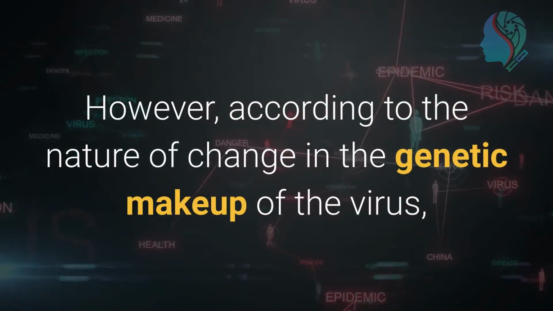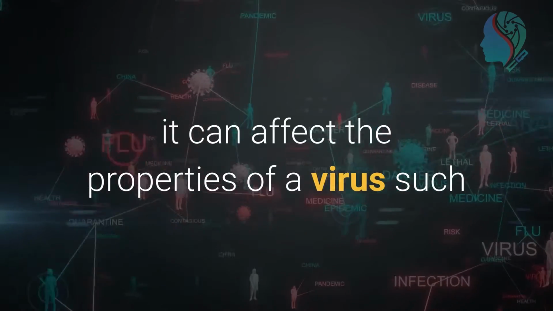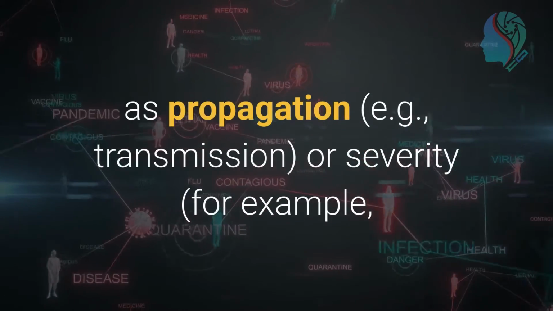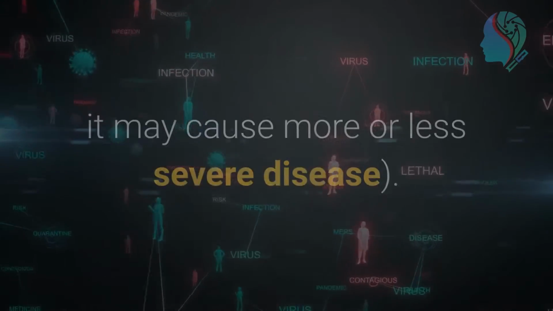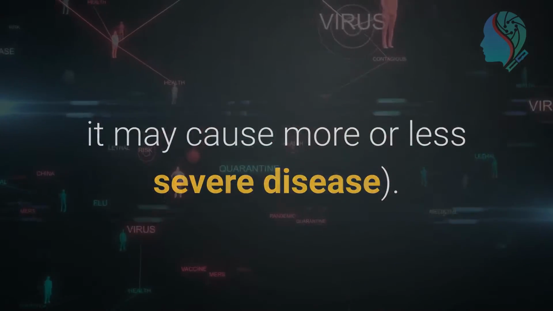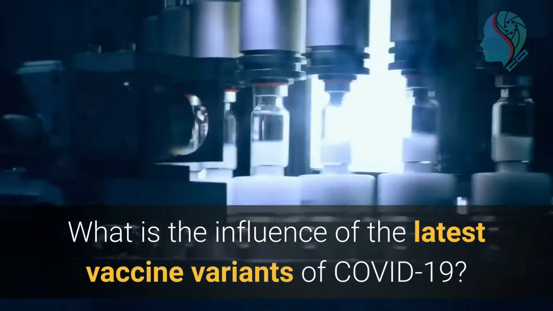However, depending on the nature of the change in the genetic makeup of the virus, it can affect the properties of a virus, such as propagation, e.g., transmission, or severity. For example, it may cause more or less severe disease. What is the influence of the latest variants on COVID-19 vaccines?